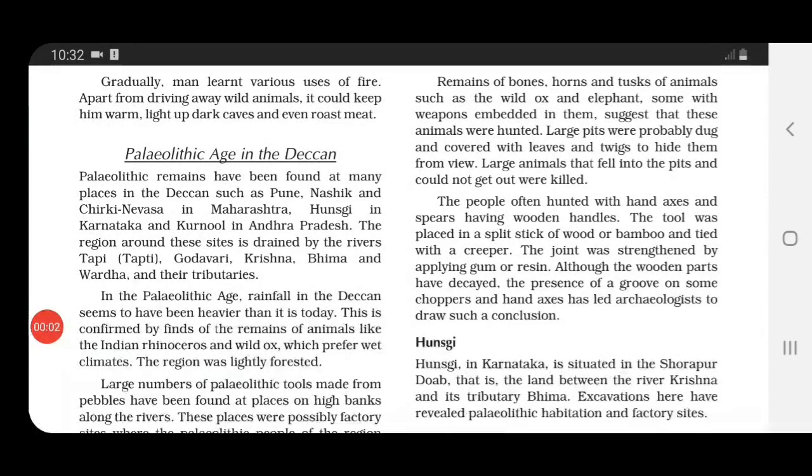Now, which other remains have been found? See, remains of bones, horns, and tusks of animals such as the wild ox and elephant. Some of these were embedded with weapons, and this suggests that animals were hunted during that time because we have found weapons embedded in these.